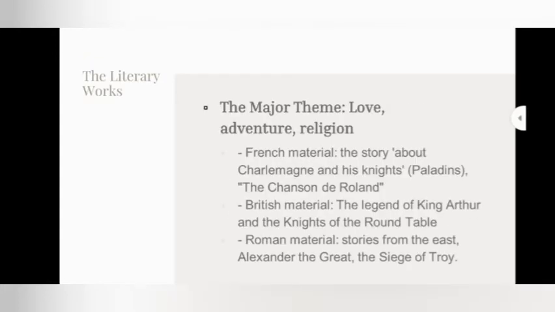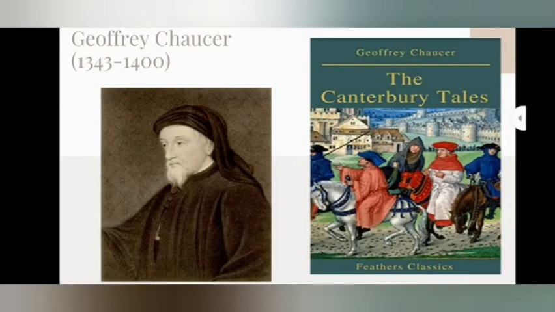This language also later became the origin of the Canterbury Standard, a language that absorbed a lot of French vocabulary and removed some German words. Literary works of this era have themes of love, adventure, and religion. Poetry consists of romantic metrics, long narrative poems about love and adventure, the story of a hero knight who saves women from danger and trouble.